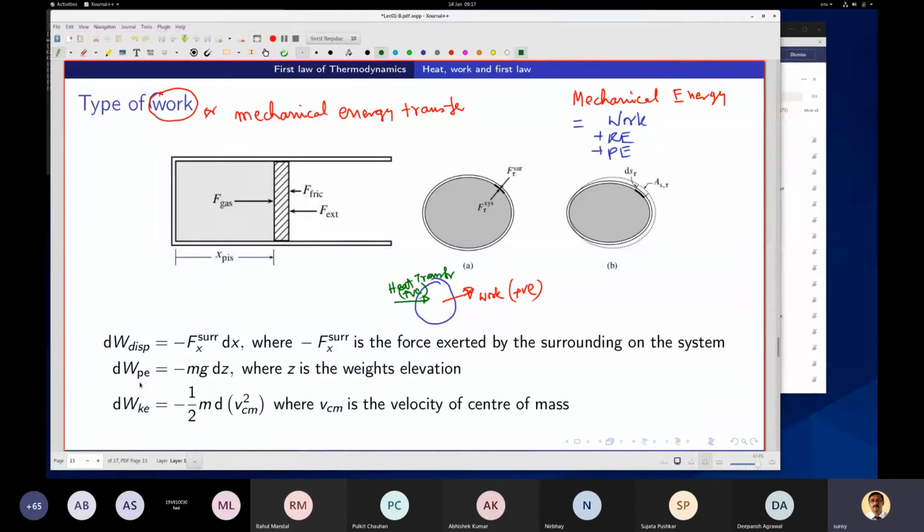Similarly, you can have mechanical energy also, where velocity is the velocity of the center of mass. How will that change? Say if your system is expanding, or for example we are analyzing a rocket. The rocket is our system, and that system is going up. Then it will have some kinetic energy.